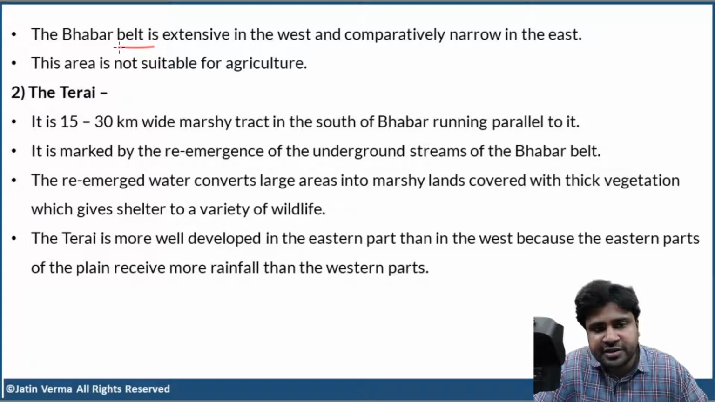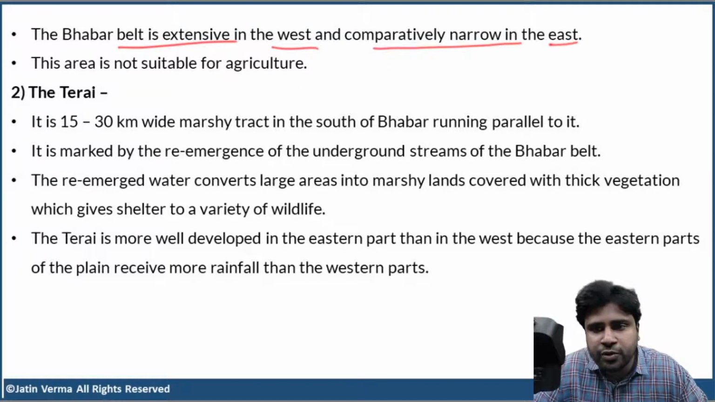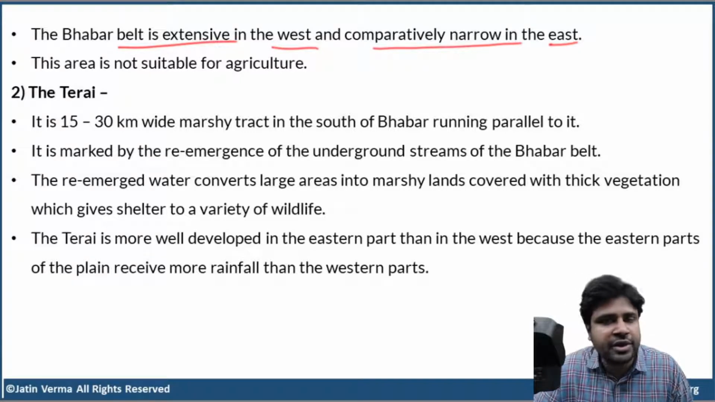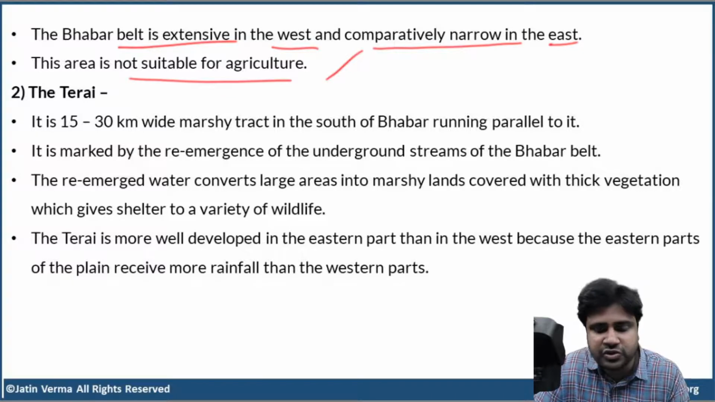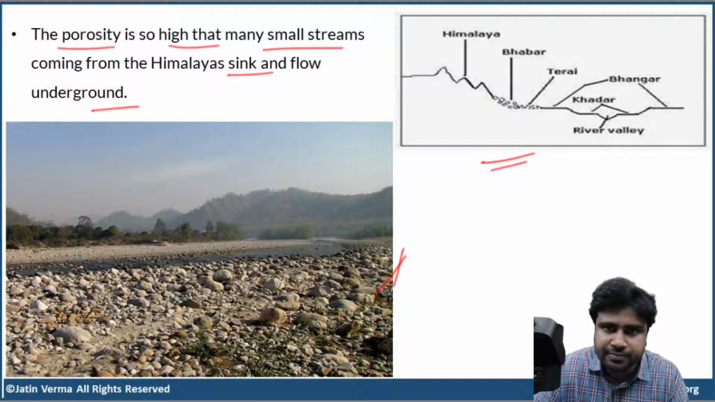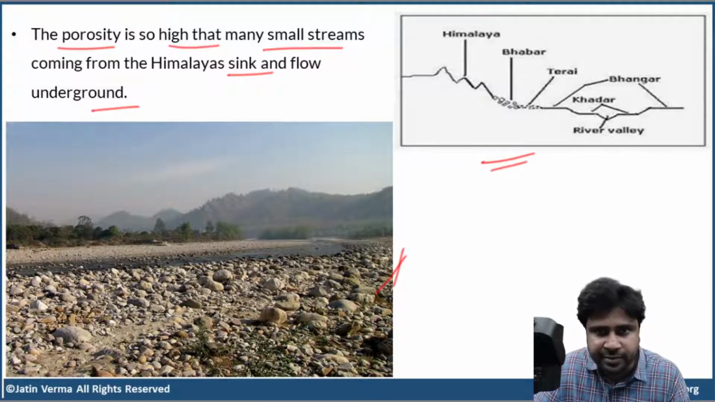Now, the Bhabar belt is extensive in the west and comparatively narrow in the east. Again, this you have to keep in mind. The Bhabar belt is very thick in the west and comparatively narrow in the east. And this area is not suitable for agriculture. Obviously, just look at all the rocks and pebbles here, very, very large. So they have to be broken into soil through weathering. Only then is agriculture possible here.